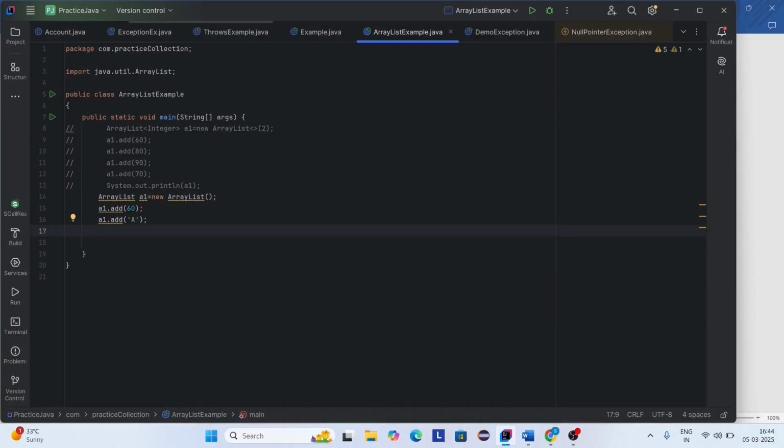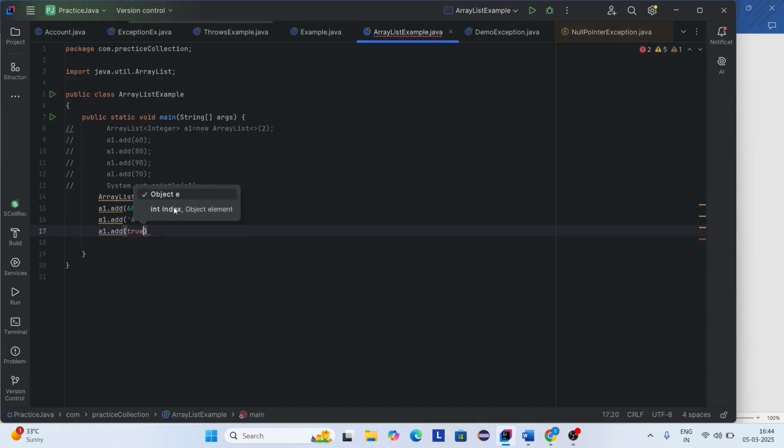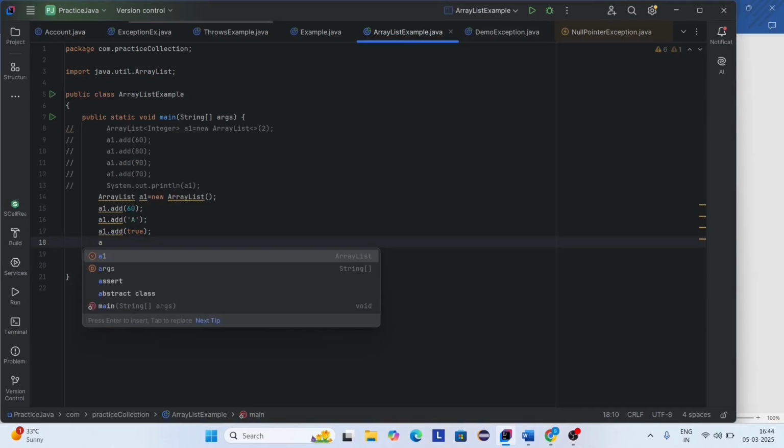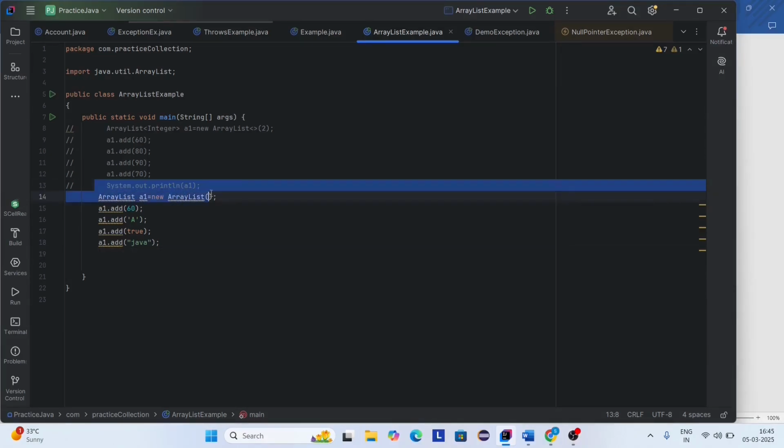Now I'm going to add a boolean value to the ArrayList. a1.add, I'm going to add the true value. Now I'm going to add the string Java to the ArrayList. a1.add. Let's print this list. Now I'm printing the ArrayList.